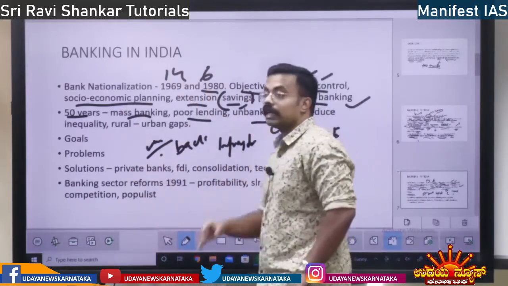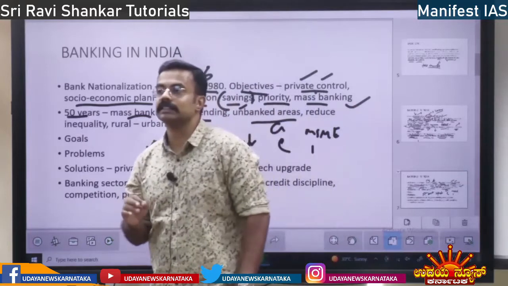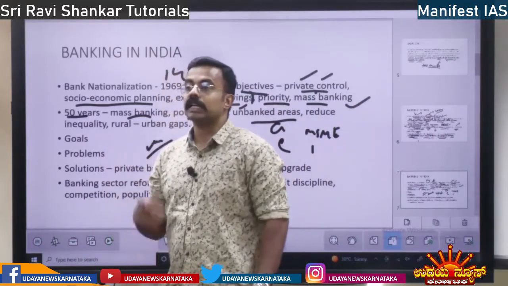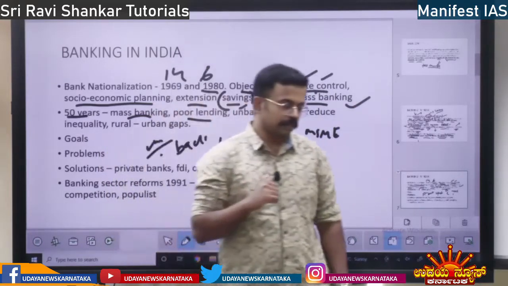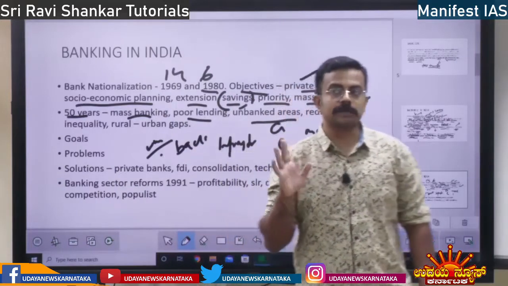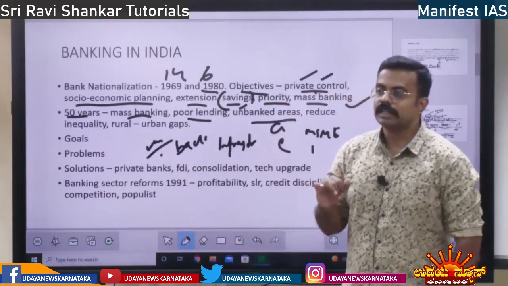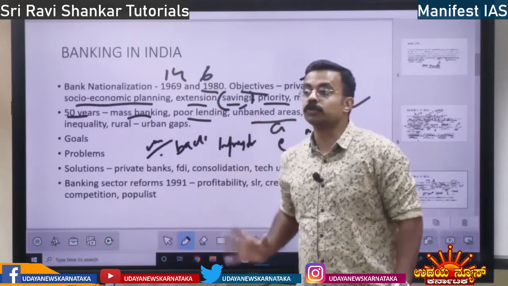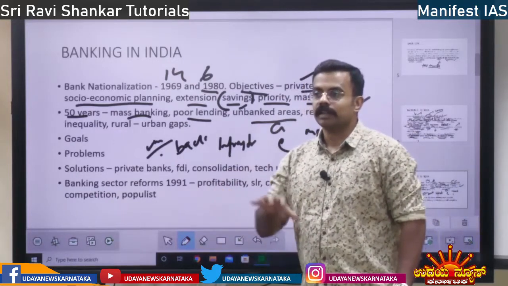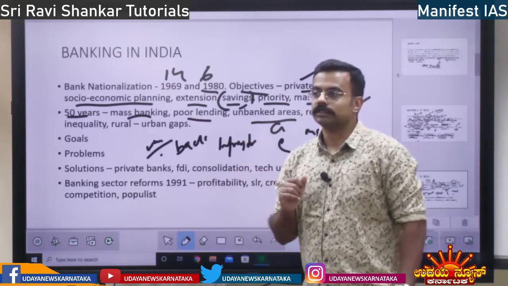Then unbanked areas. Even in the remotest places, bank accounts are there. There is one place, I think it is somewhere in the Northeast or Jammu and Kashmir, I am not sure, where a State Bank of India branch moves on a boat. The branch is on a boat.